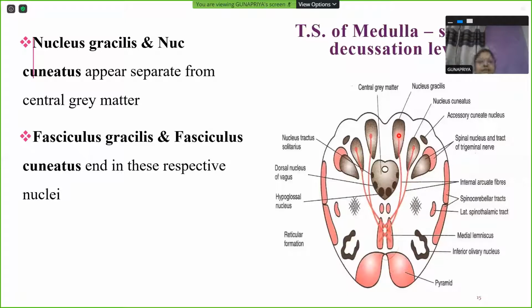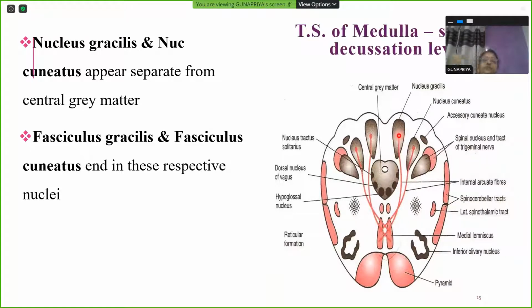So that is exactly the first order neuron, second order neuron, third order neuron. First order neuron carries the initial sensations from the parts of the body to this level and leaves them at the nucleus gracilis and nucleus cuneatus. From here, the second order neurons will carry the information to the thalamus. From the thalamus, third order neurons will carry the information to the higher cortical sensory centers, the primary sensory area in the cerebral cortex.